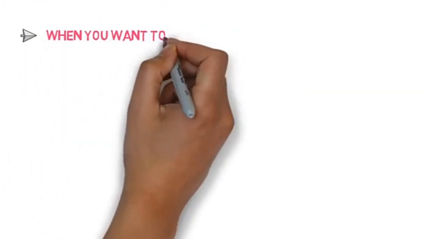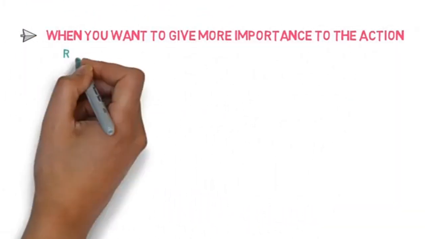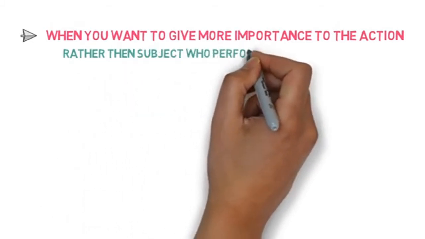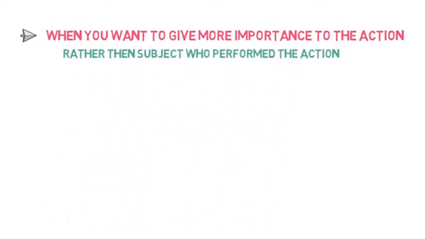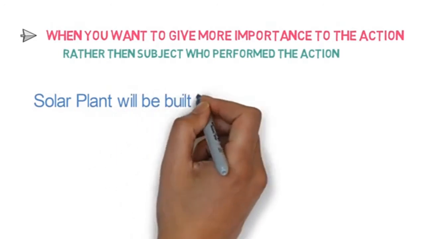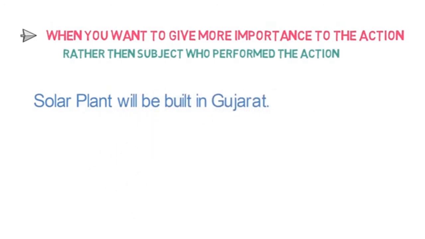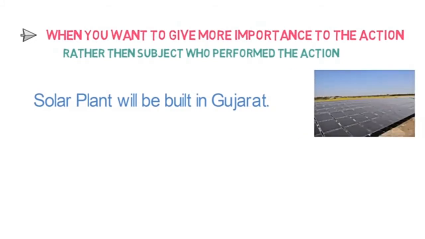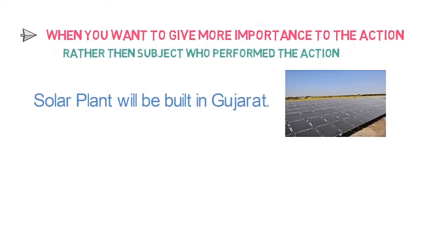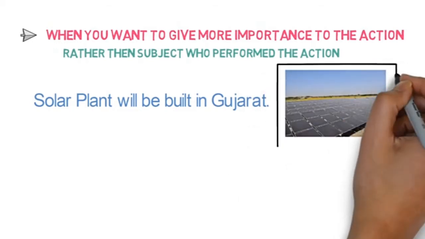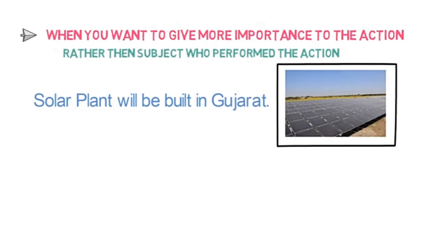When you want to give more importance to the action rather than the subject who performed the action. For example, solar plant will be built in Gujarat. Here we are giving more importance to the solar plant being built and least concern about the person who is building it. So we are giving more importance to the actual object and the action that is performed on that object rather than who is building it.